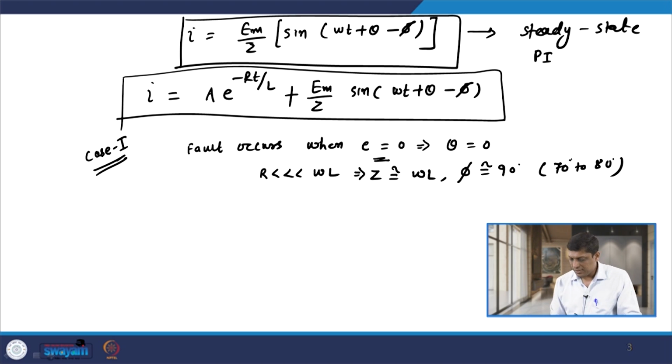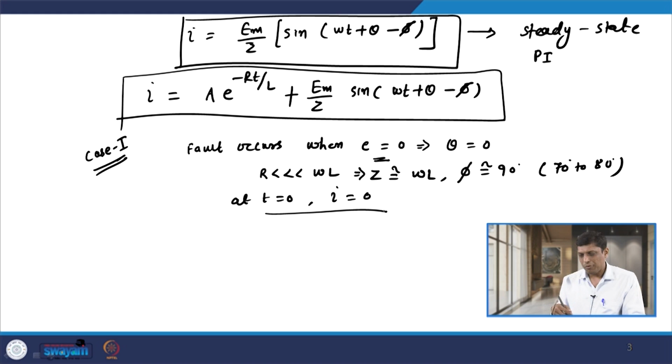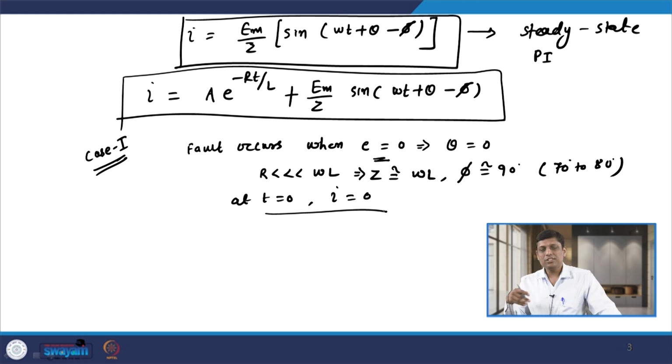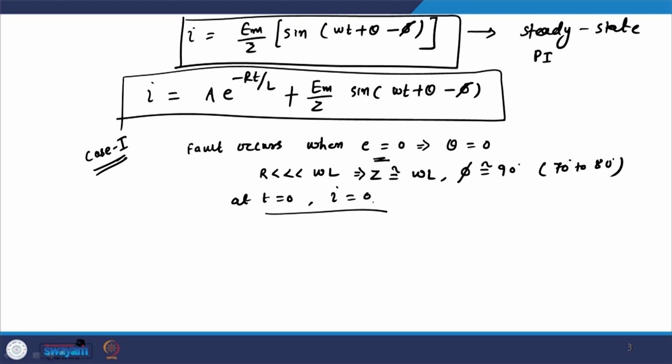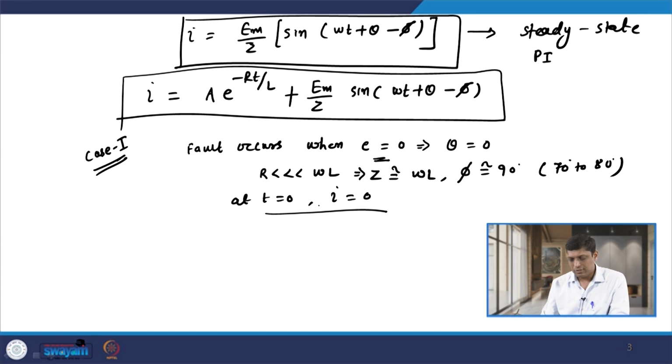If we assume that the fault occurs at t equal to 0, when current is also 0, this is true because whenever a fault occurs the natural 0 comes for an AC circuit; every half cycle the arc is extinguished when current passes through natural 0. So, at t equal to 0, I is 0.